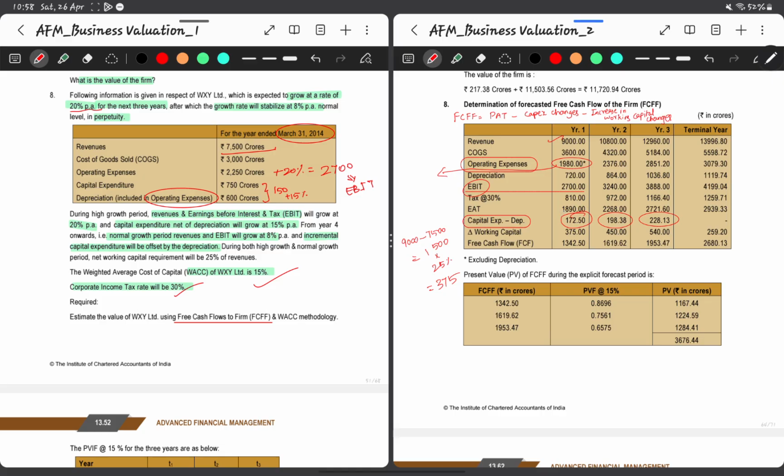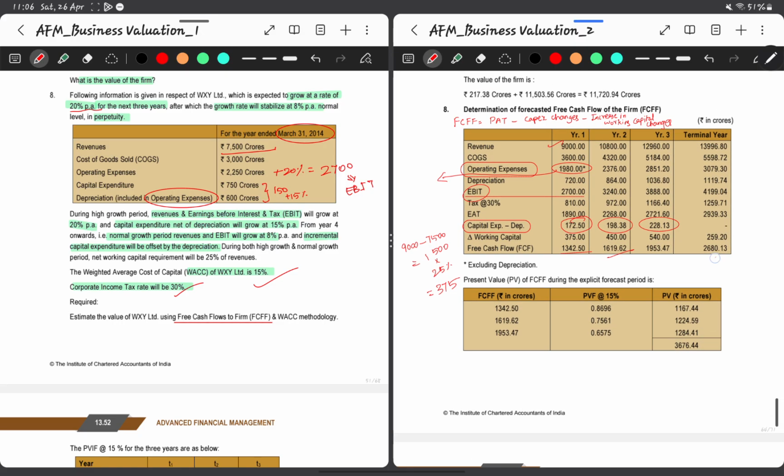Now as per the formula, 1890 minus capex changes nothing but 172.5 minus 375 will give us free cash flow to firm. So free cash flow for second year is 1619.62. The calculations are same. For terminal year it is 2680.13, and they told that specifically from fourth year normal growth rate EBIT at 8%.